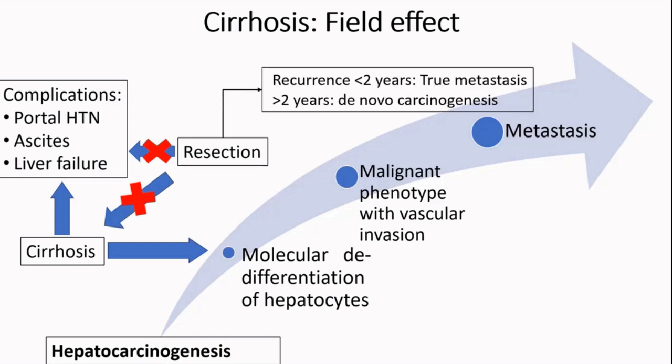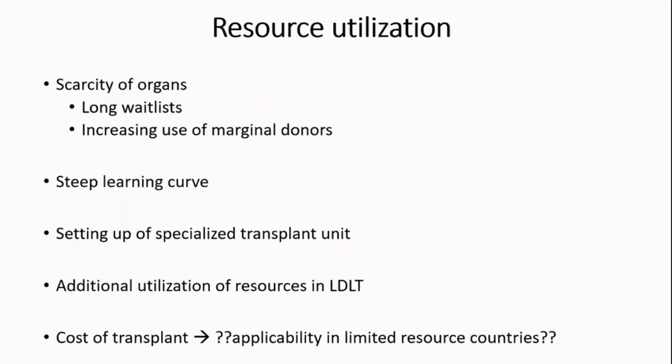So after resection, if the recurrence occurs within 2 years, it is to be assumed that it's a true metastasis, and it was the disease itself that had produced micrometastasis. However, beyond 2 years, in a cirrhotic liver, it is de novo carcinogenesis that has developed because the resection failed to address the cirrhosis part.